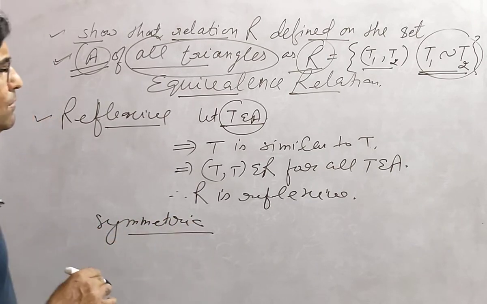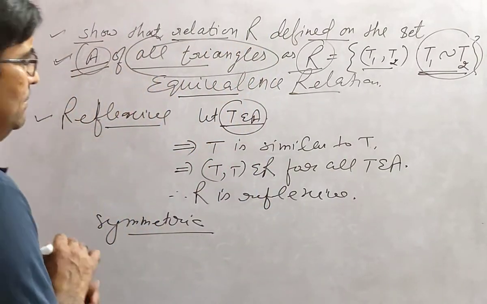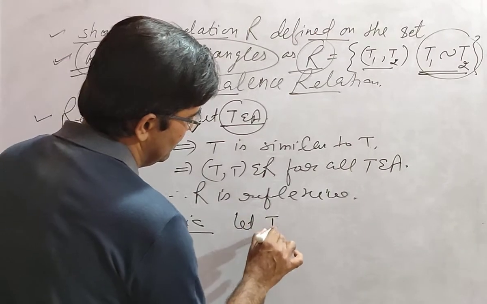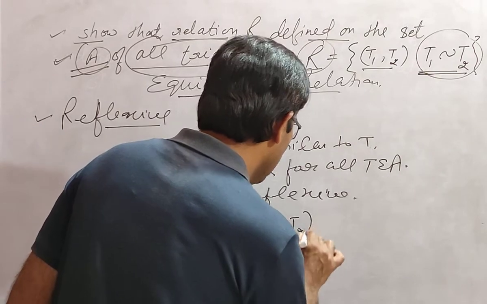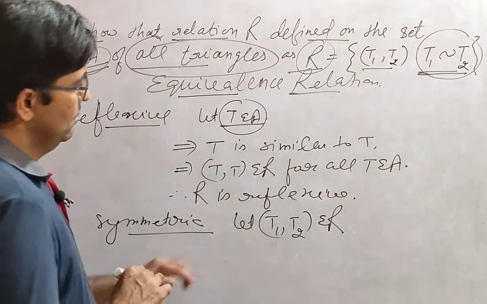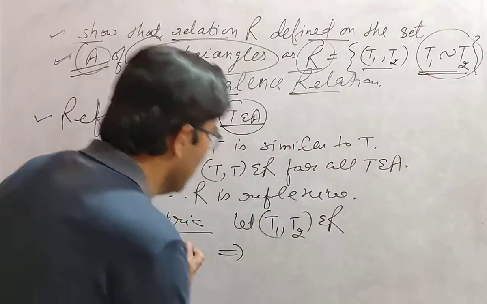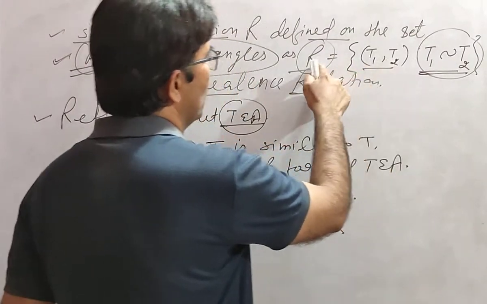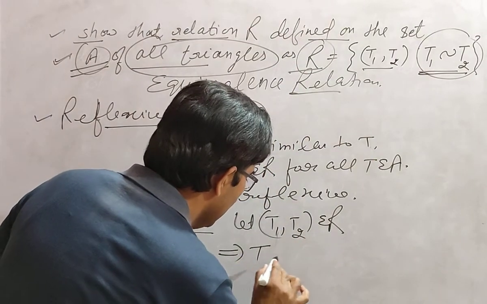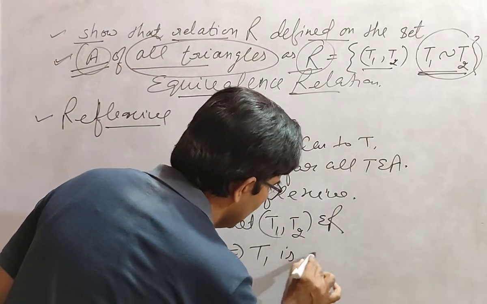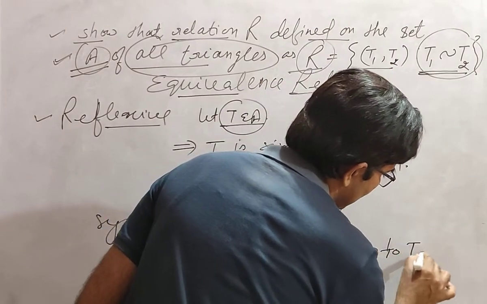Now you have to check whether the given relation is symmetric or non-symmetric, right? So let (T1, T2) belong to the given relation R. It implies if (T1, T2) belongs to R, then T1 is similar to T2.